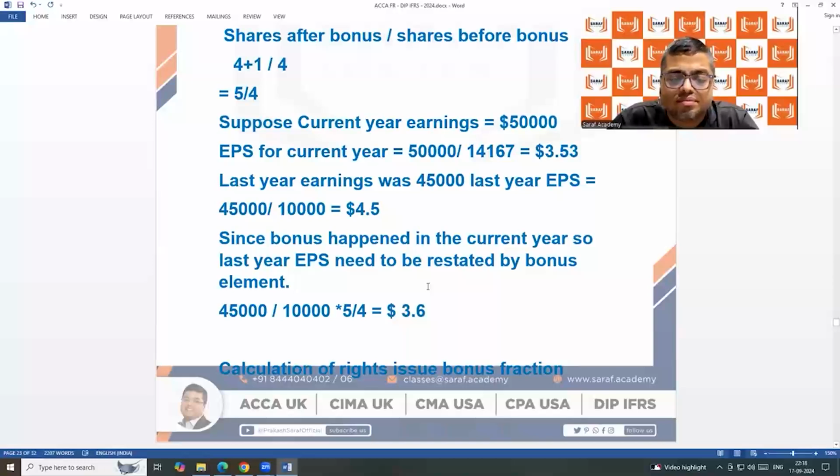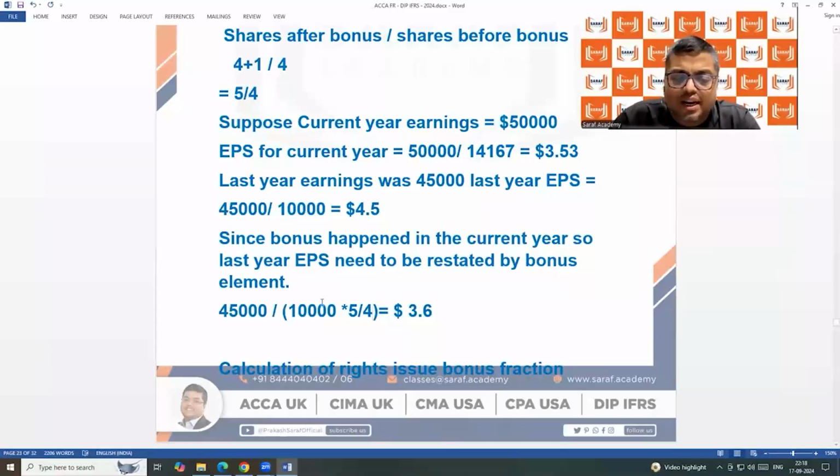5.625. Naveen Srivastav. 45,000 by 12,500. What, Naveen, you are doing, I don't know. In the denominator, we are saying 12,500 shares.